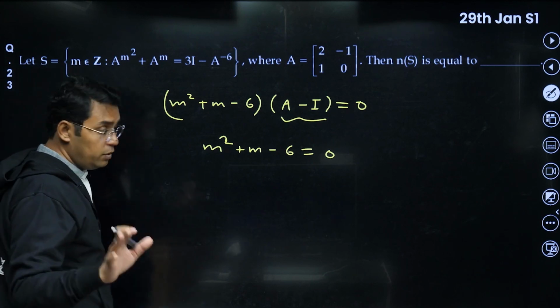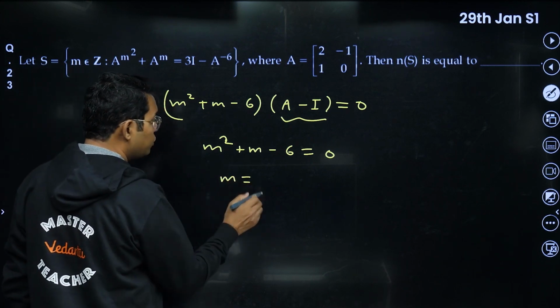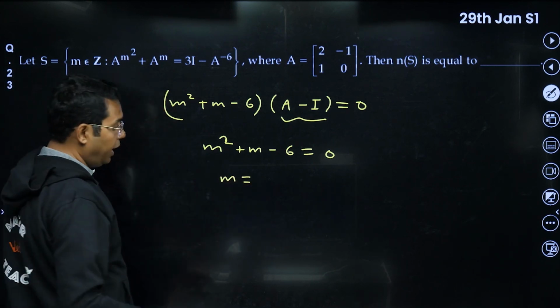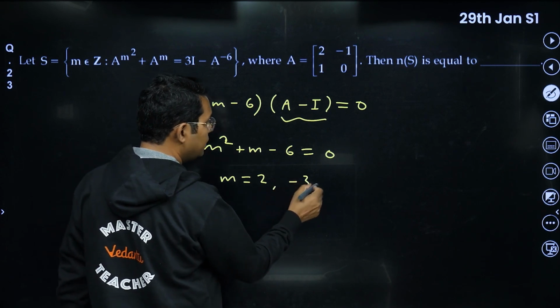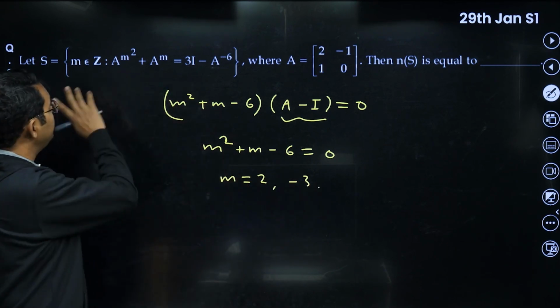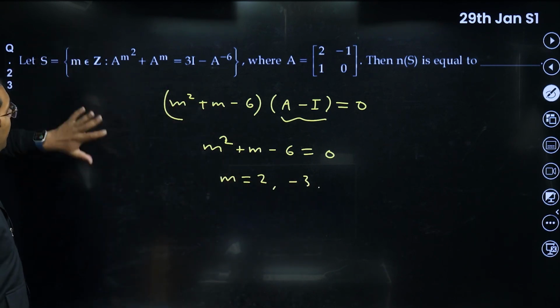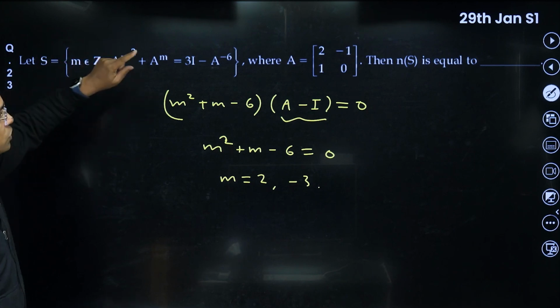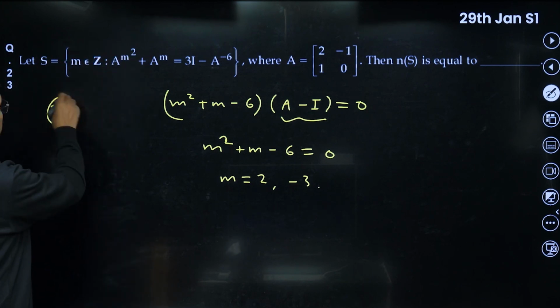In fact, you should do it actually. Why I'm saying this? Because we should check whether m is an integer or not. I think it is an integer. 2 and minus 3 are the roots. Both are integers, and you can put it here and you can see m equal to 2 and minus 3 will satisfy it. So your answer should be equal to 2 for this question.